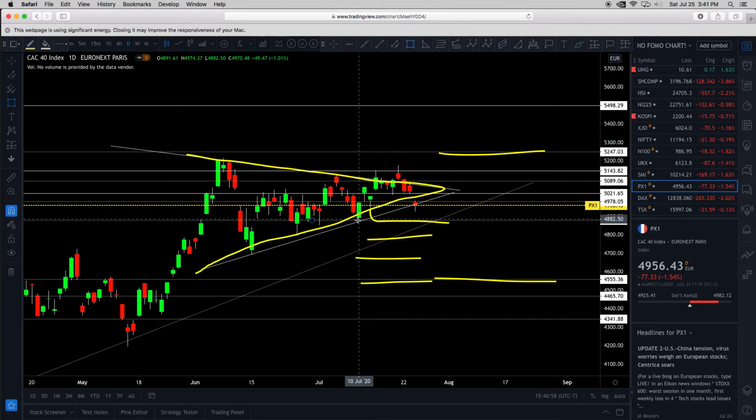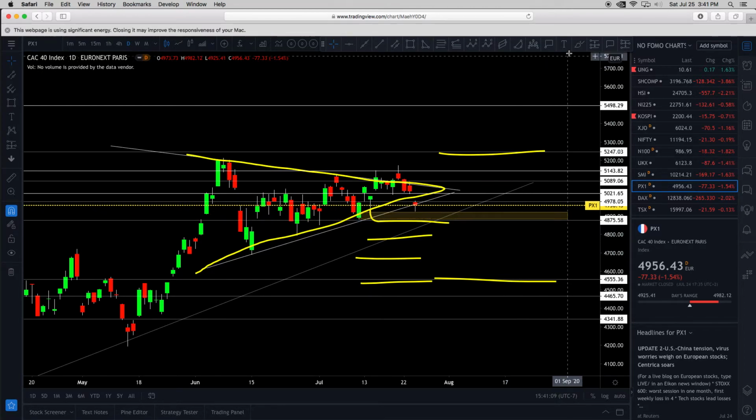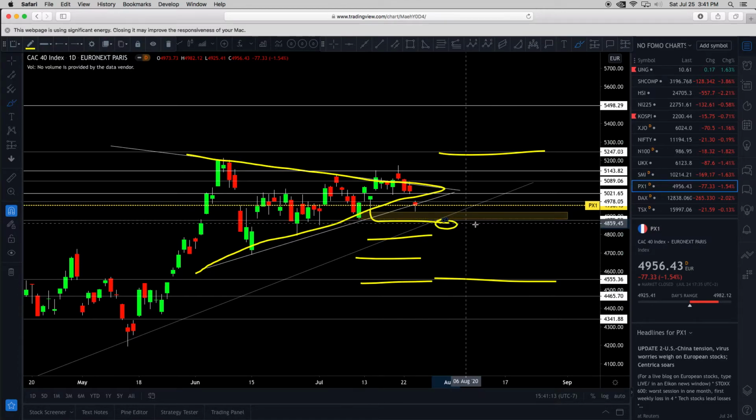I'll put a box right there. So let's say 4,900 euros. All right, so downside bearish target right here would be 4,870. Bullish target would be 5,057 up here. Okay, we'll just keep it simple in the tight range.